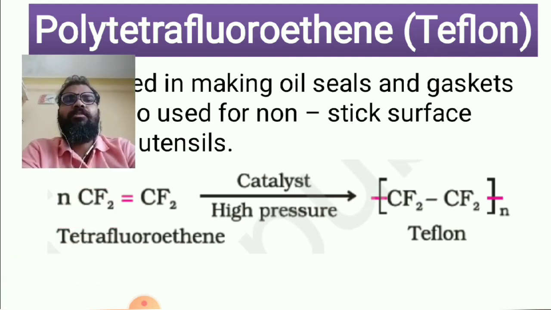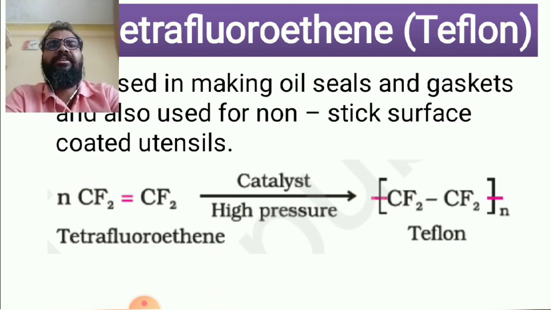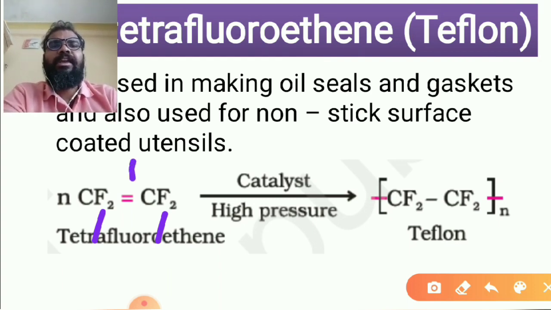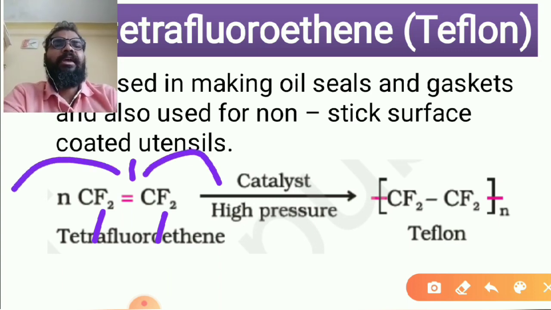Then ethene, we are already aware. In ethene, H is there at both places, CH2 double bond CH2. Instead of taking ethene, we have to take tetrafluoroethene. With catalyst and high pressure, the bond is going to dissociate. Half of the part is going to go on the left hand side, half on the right hand side, and you will get the Teflon.